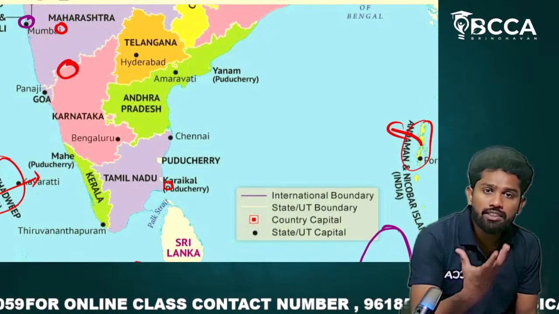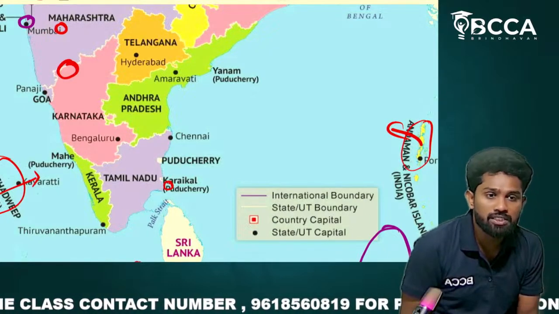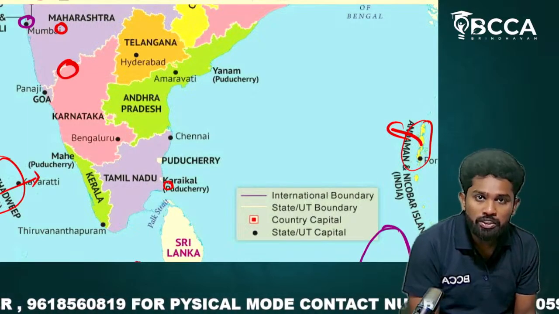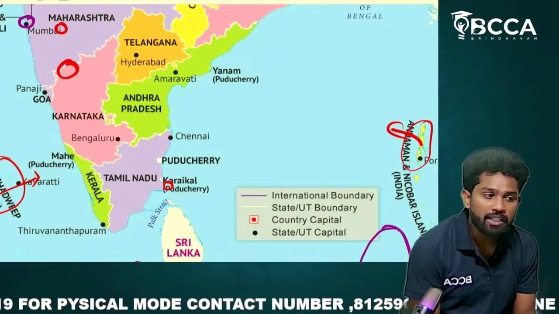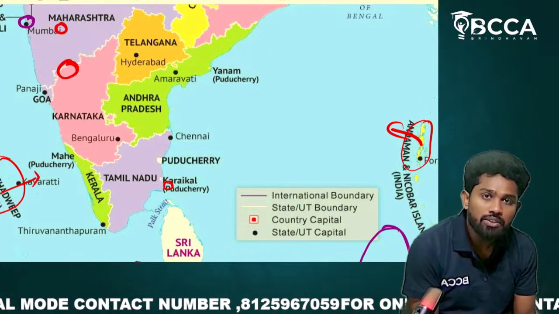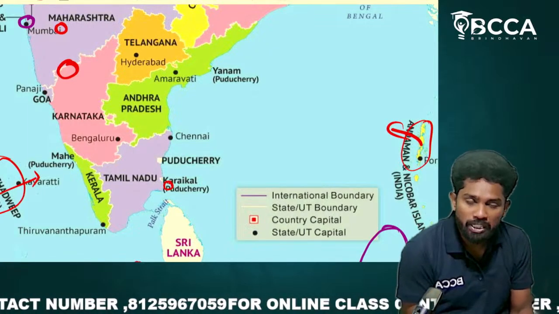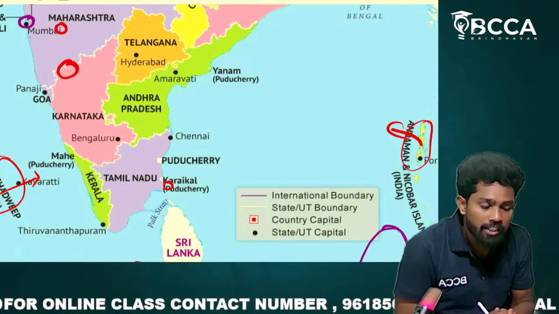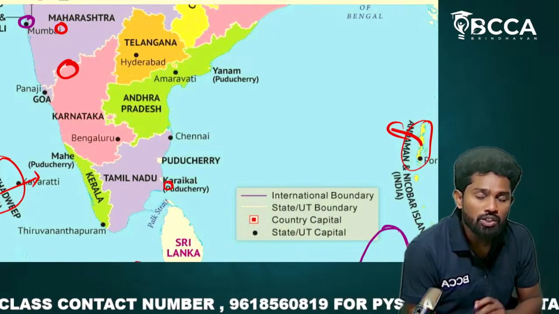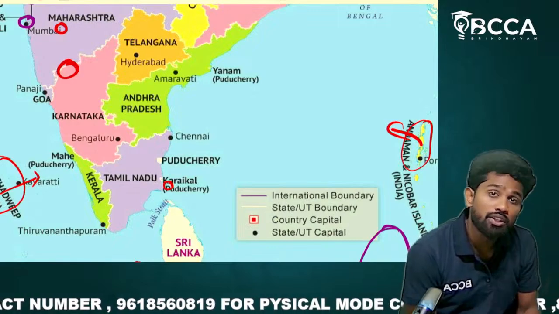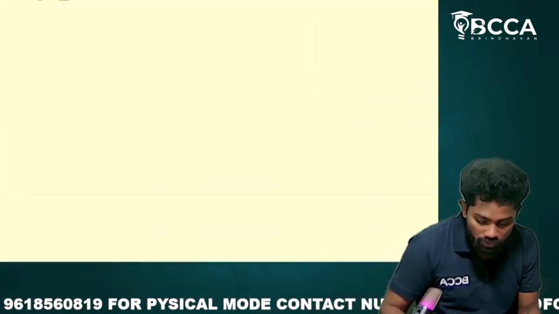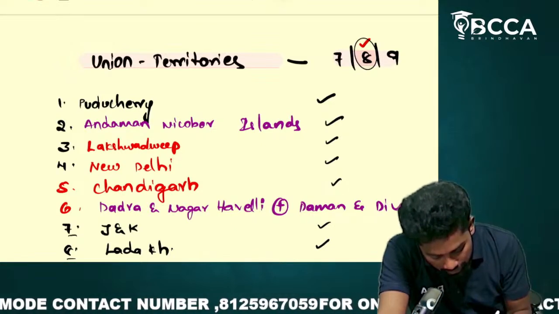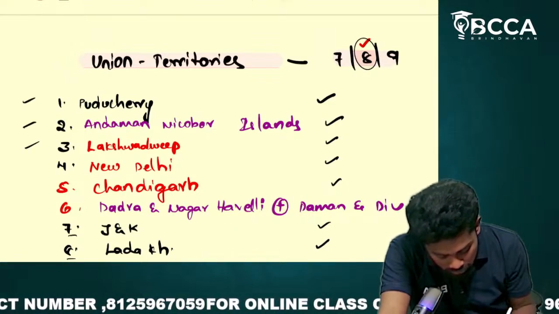So then they went and met the Prime Minister. Then the Prime Minister said, okay, you could stay here, no problem for us, unless you disturb us. Then they complained about the local security issues. Then the central government said, you need not worry about anything. The central government will provide you security. Your areas will be under the central control. So they are termed as what? Union territory. That's why Puducherry has been formed. Okay, Andaman Nicobar Islands, I explained why. Lakshadweep, I explained. Puducherry, I explained. Now New Delhi.